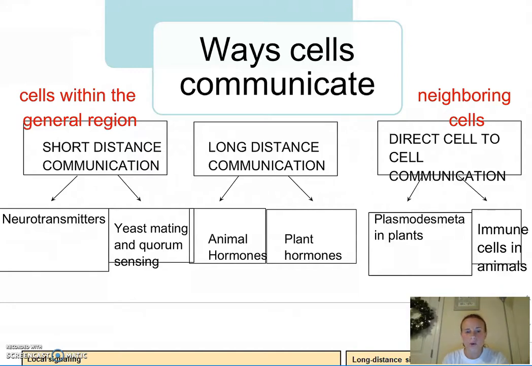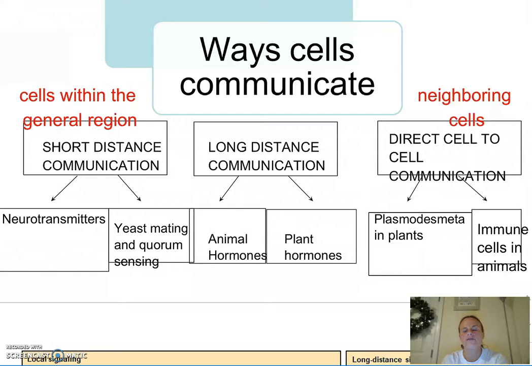Quorum sensing is short distance communication that occurs with bacteria where they release autoinducers, their chemical message. And once a certain proportion of these autoinducers relative to the bacteria exists, they're able to launch whatever task it might be. Maybe it's to attack a host, or maybe it's to turn on bioluminescence.